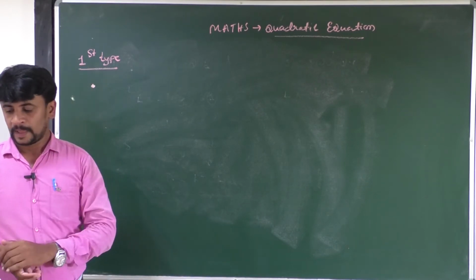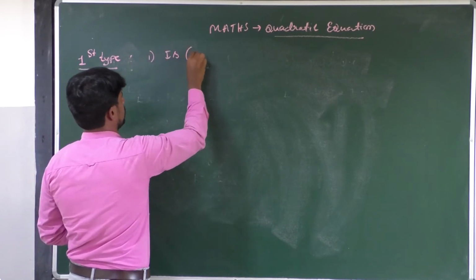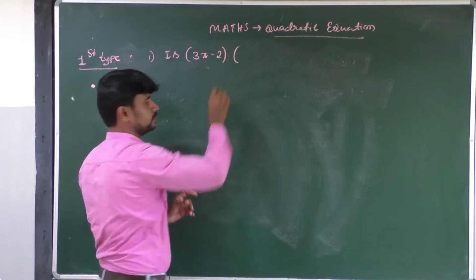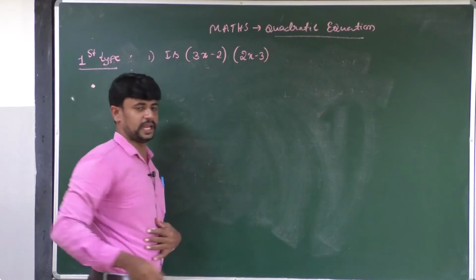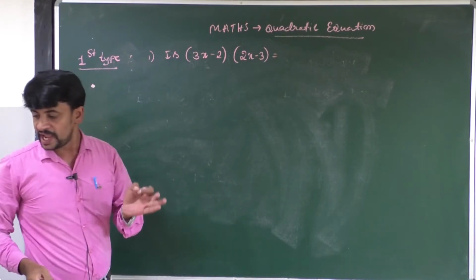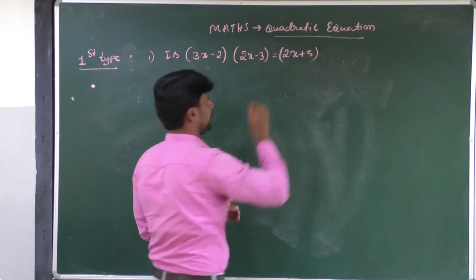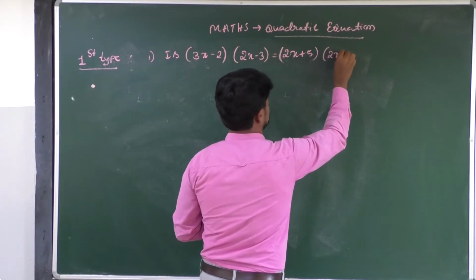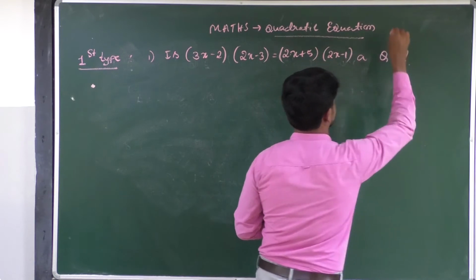Let us take the first question. 3x minus 2 into 2x minus 3 is equal to 2x plus 5 into 2x minus 1, is it a quadratic equation?